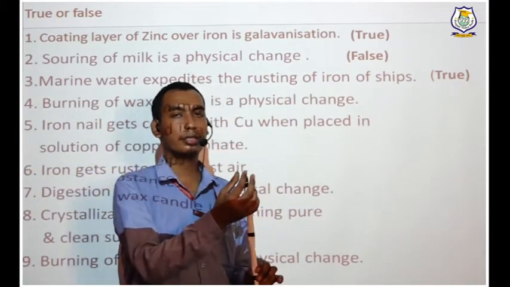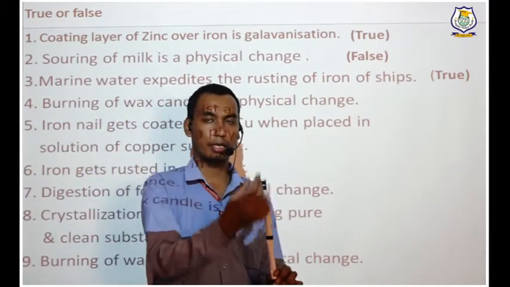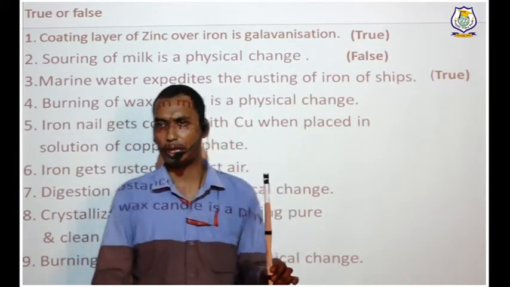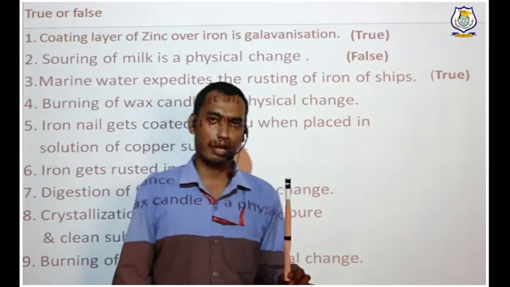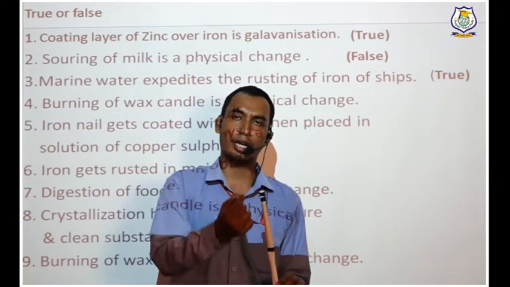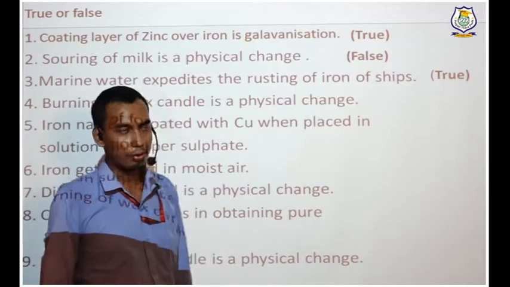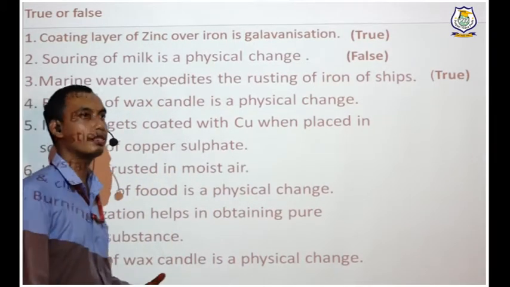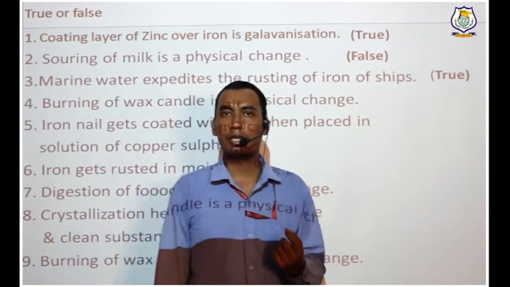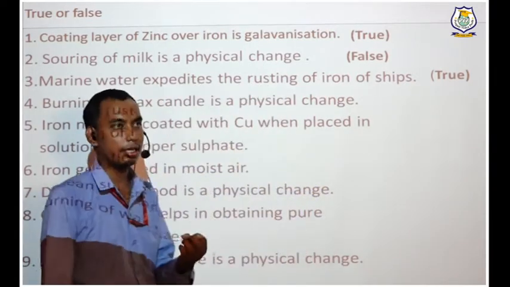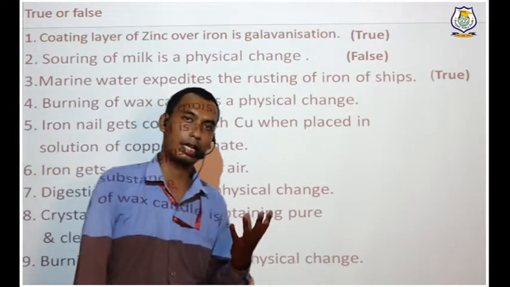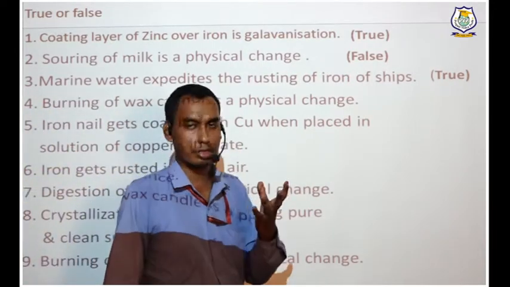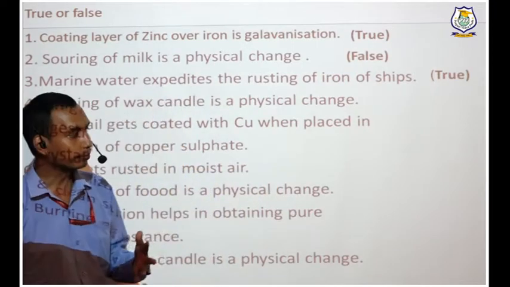Whereas the flame which is lighting here starts giving a little amount of smoke. If you observe it carefully, you will find some amount of smoke and heat coming out of it. So in this case, while you are burning a wax candle, that wax candle is giving out a new product, that is smoke.